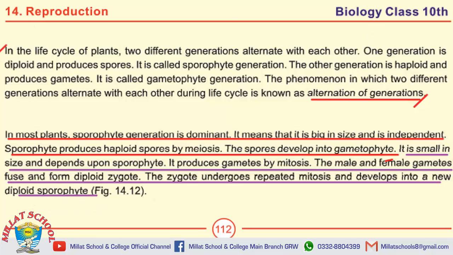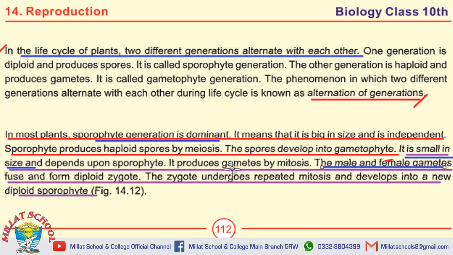Moving towards important MCQs. In the life cycle of plants, two different generations alternate with each other. Sporophyte generation is dominant. Another MCQ includes gametophyte generation is small in size. The last MCQ, the male and female gametes fuse and form diploid zygote.